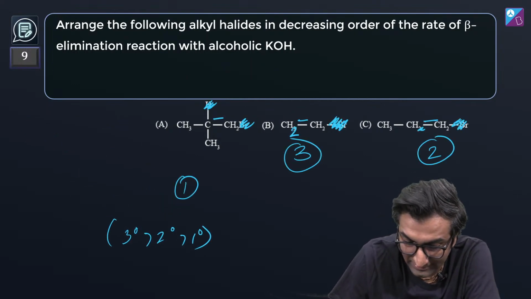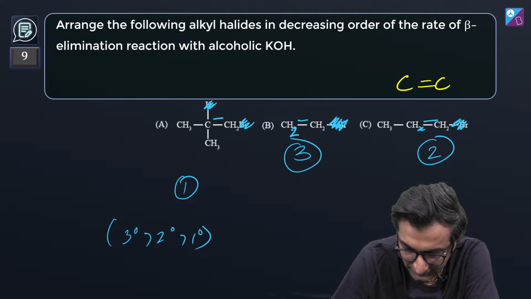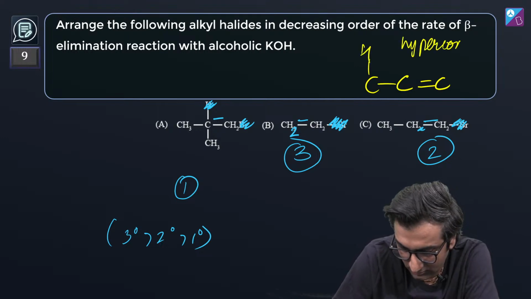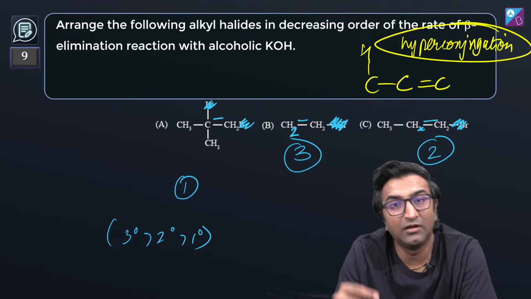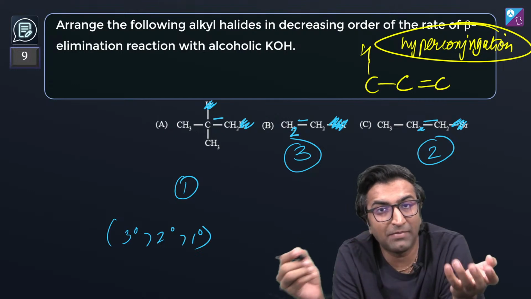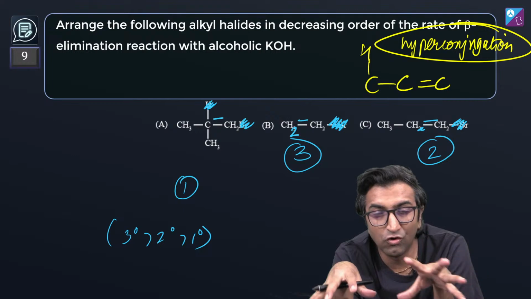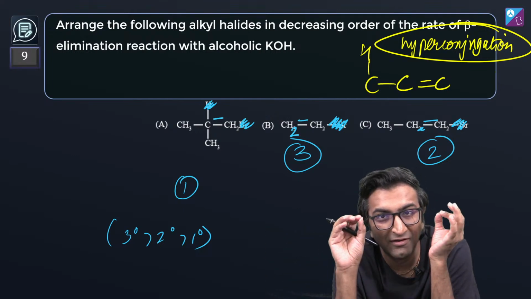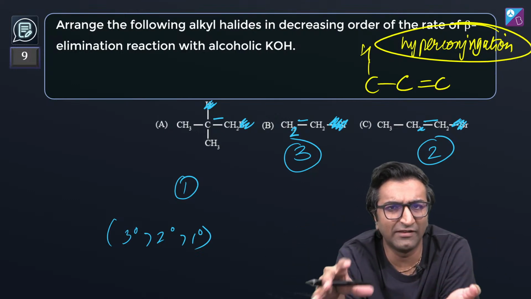Think about it. The final alkene that will form here will be C double bond C. Now this has H, right? And this also is hyperconjugation. Hyperconjugation has two types, okay? One is with a positive ion, and the second is with the pi bond system. This is in NCERT. If you just go to hydrocarbons, Control F on the NCERT PDF, and you put in hyperconjugation. The first type of hyperconjugation is what is in NCERT.